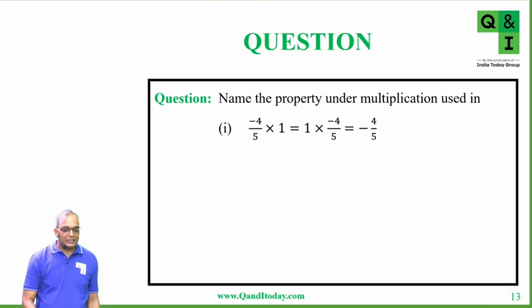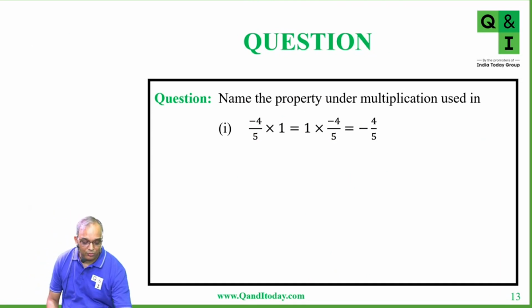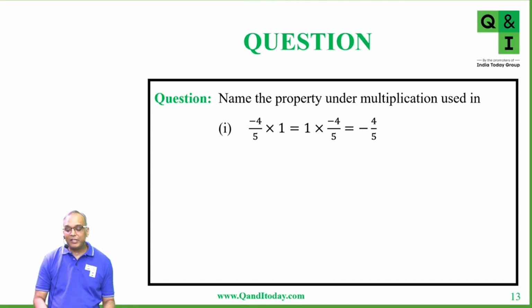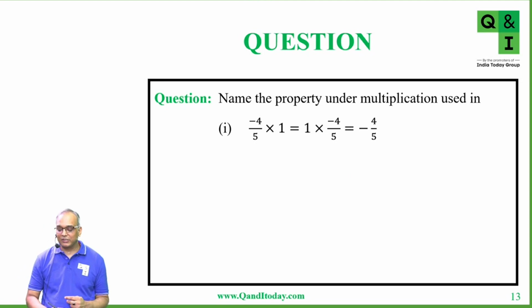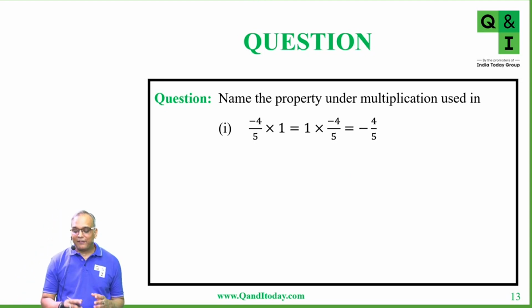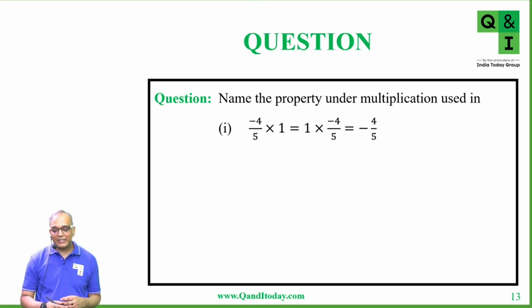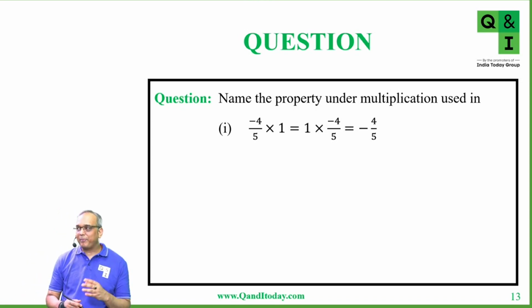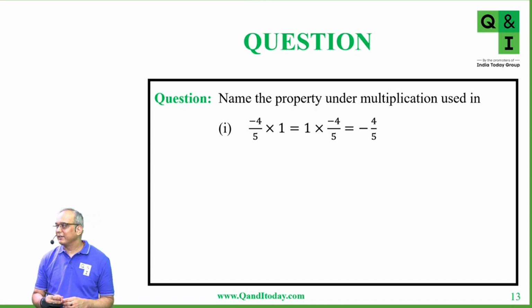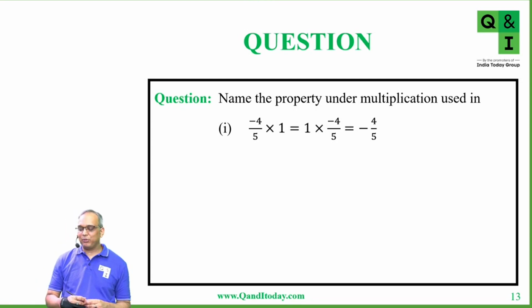Now in this question, students, you have to name the property under multiplication used in this particular concept. Minus 4 by 5 into 1 is equal to 1 into minus 4 by 5, which is equal to minus 4 by 5. So which property are we using here? You can write in the chat box and answer it, or you can straight away unmute yourself and answer.